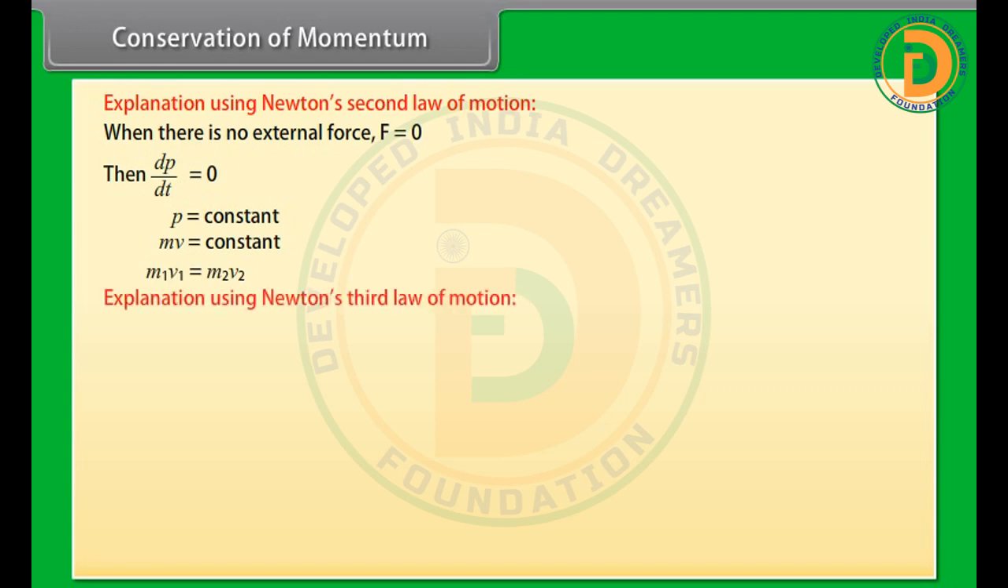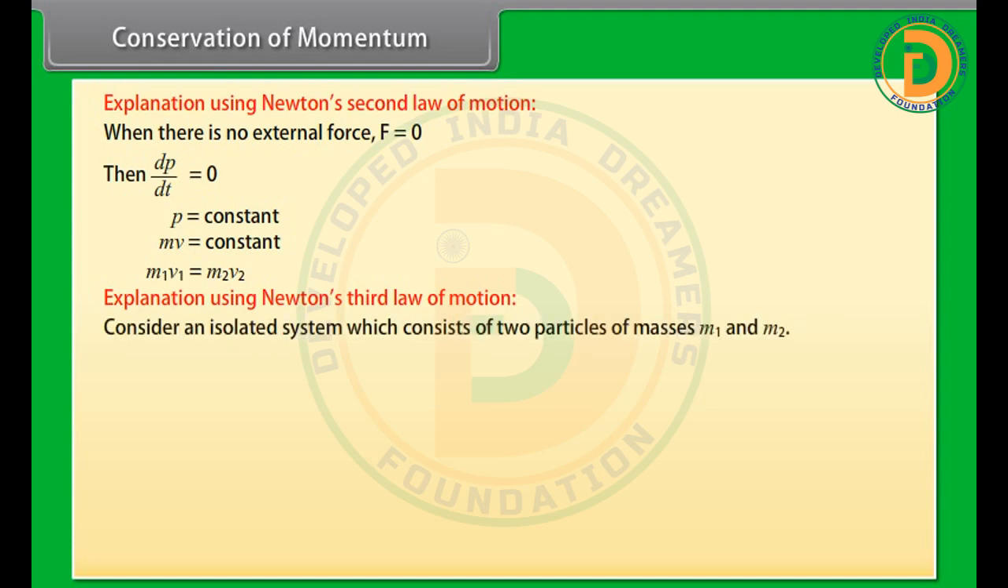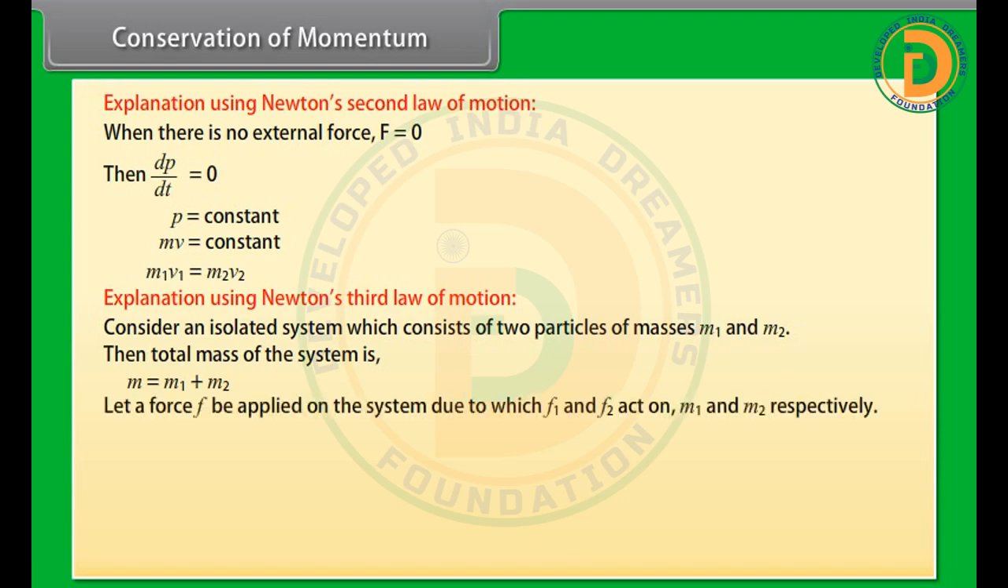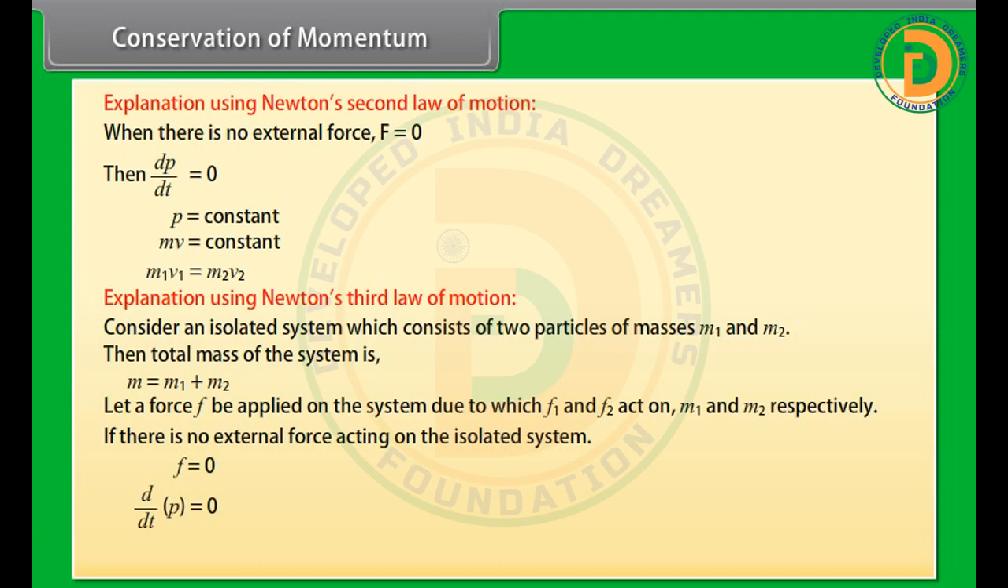Explanation using Newton's third law of motion. Consider an isolated system which consists of two particles of masses m1 and m2. Then the total mass of the system is m = m1 + m2. Let a force F be applied on the system due to which F1 and F2 act on m1 and m2 respectively. If there is no external force acting on the isolated system, then F = 0. dP/dt = 0. P = constant. Hence, the law of conservation of linear momentum is proved.